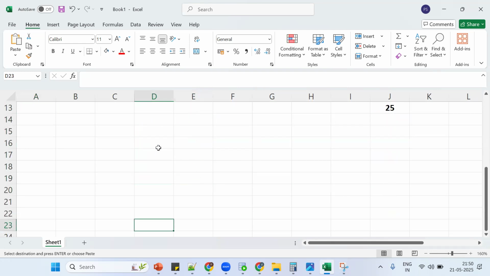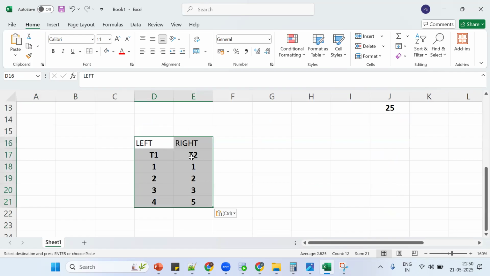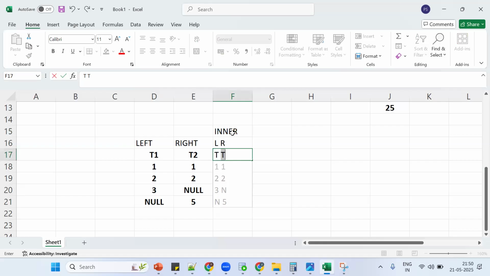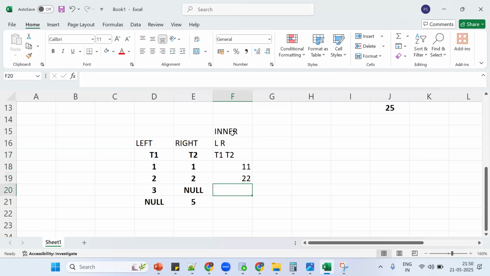Important thing: nulls. So they will give us tables with nulls. See, T1 and T2, here having a null record and here having a null record. Tell me what is inner join, left to right, T1, T2. 1 and 1, 2 and 2. Tell me null, null? No. So in inner join, nulls will not be populated.